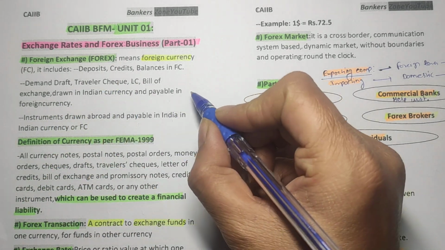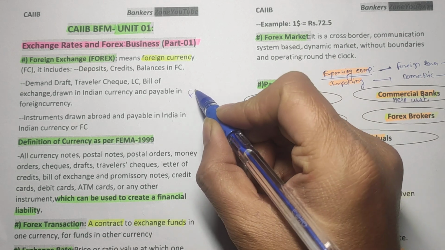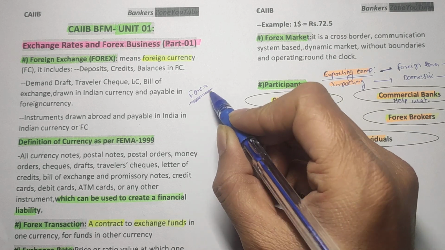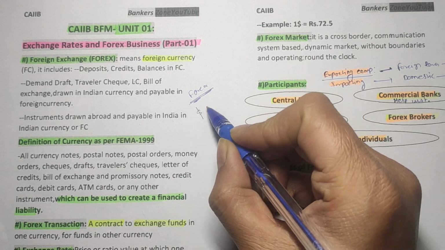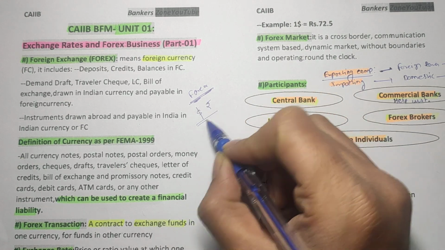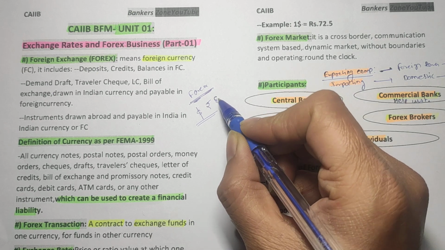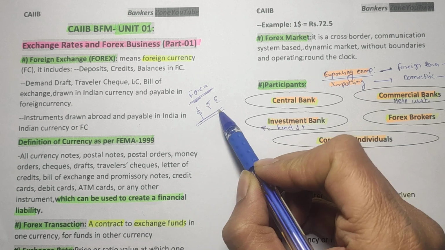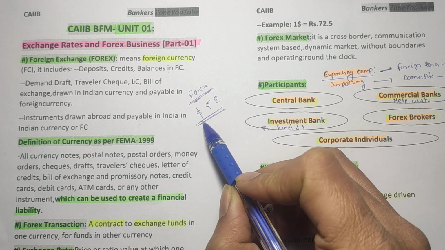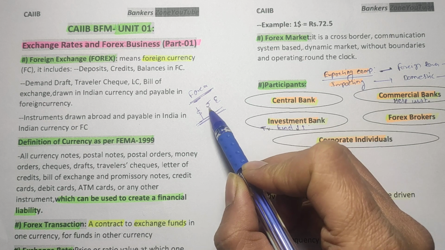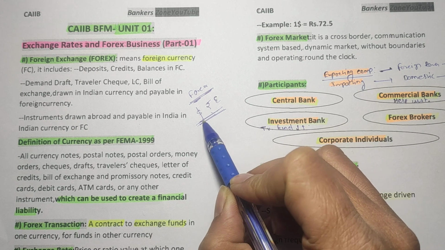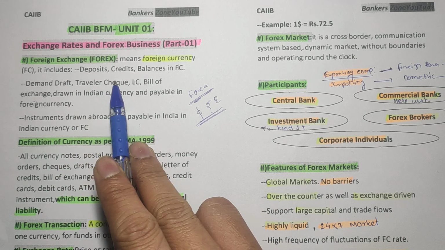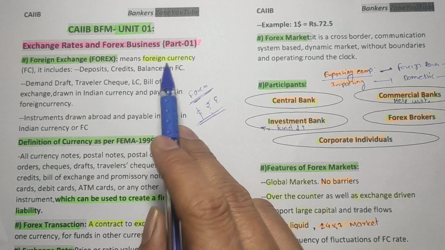The name itself, forex, is nothing but foreign exchange, the exchange of currency. That means dollar, rupees, or euro. We are exchanging different currencies. For example, we give rupees and accept dollars. That is basically foreign exchange. That means we are involved with foreign currency.